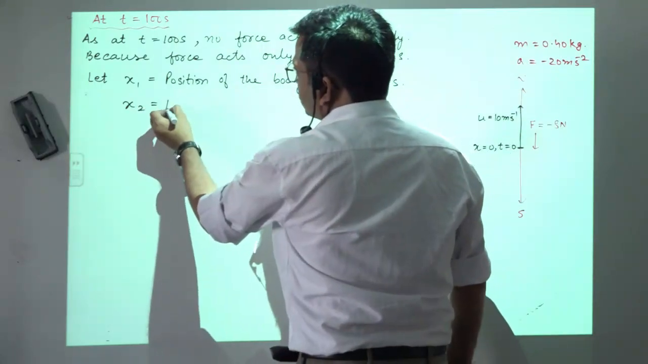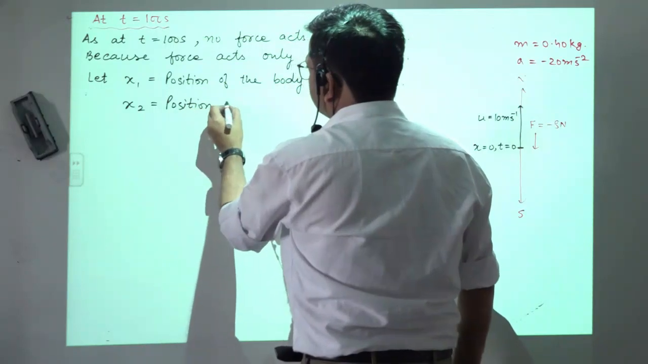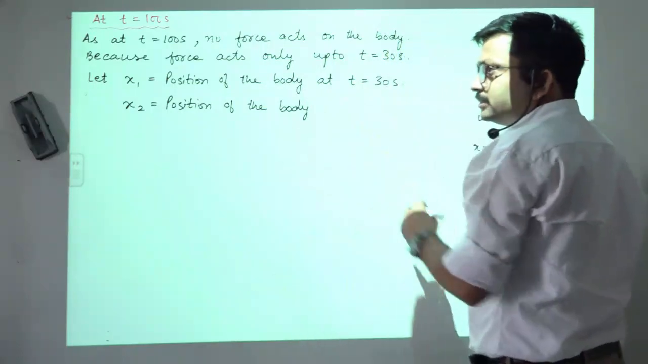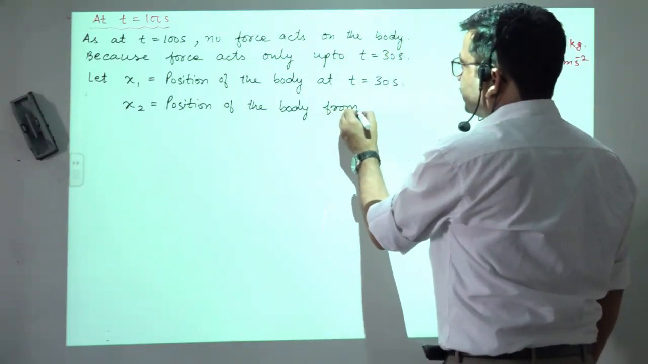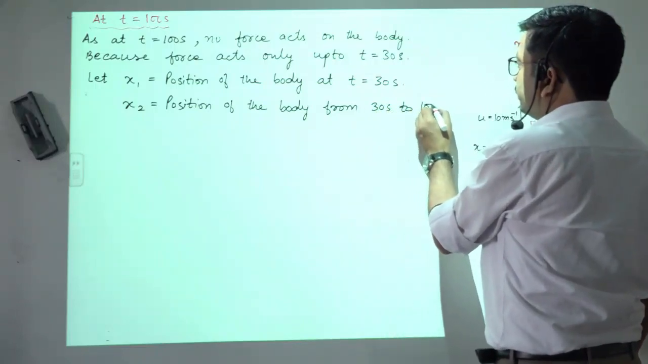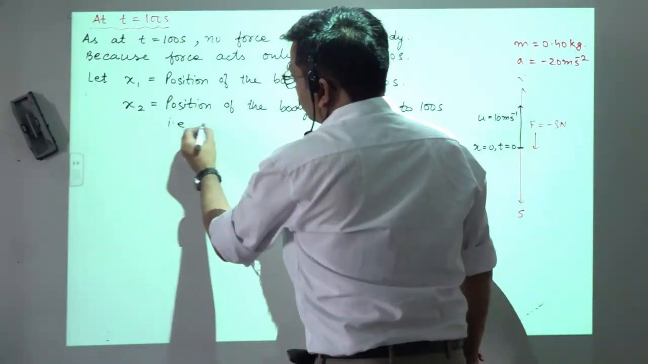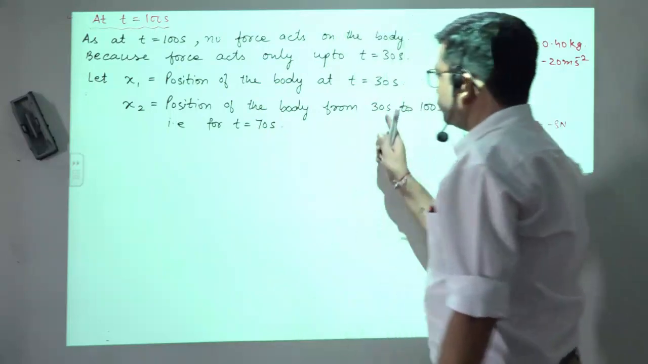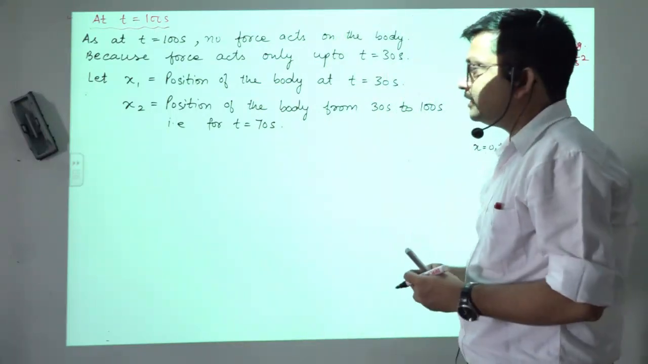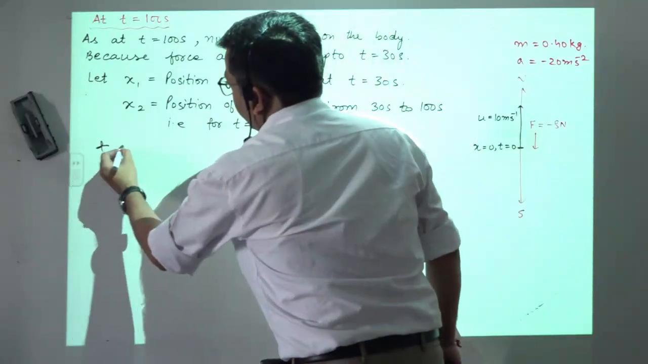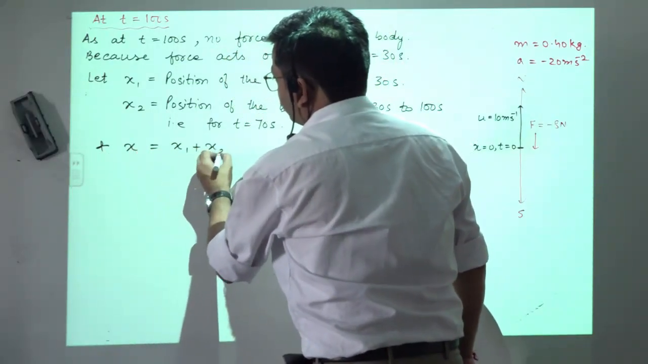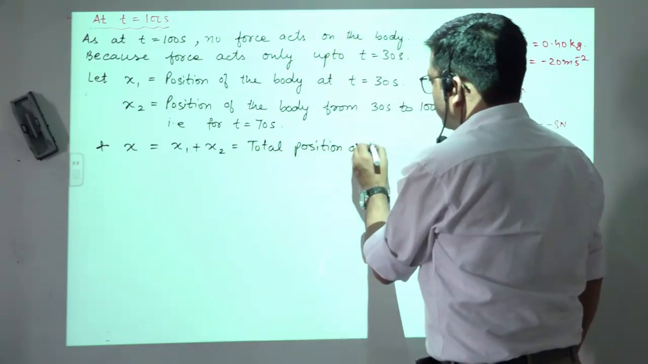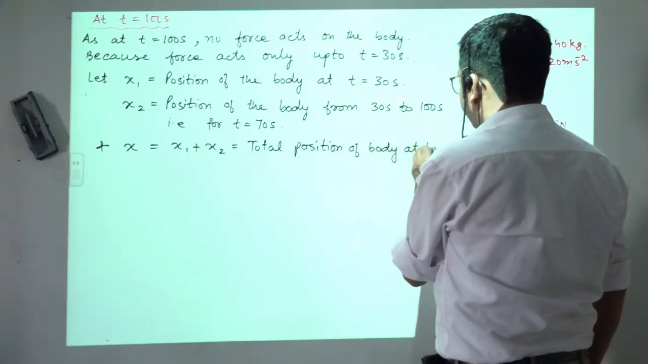Okay, and x2 is the position of the body for the next, from 30 seconds to 100 seconds, that is for t is equals to 70 seconds, because 100 minus 30 gives us 70 seconds. And x is equals to x1 plus x2 is equals to the total position of the body at t is equals to 100 seconds.